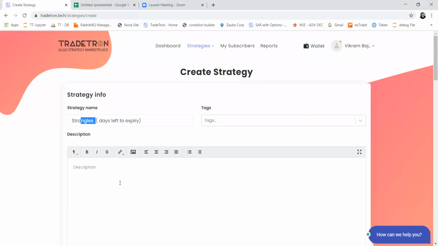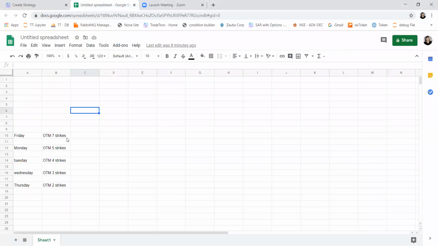So it's an intraday strangle selling strategy, but the conditions are how many steps out of the money we will go. If it's Monday or Friday, then we'll sell 7 strikes out of the money options. If it's Monday, then five. Then as you move closer to the expiry day, you come closer to ATM as the premium gets lower.